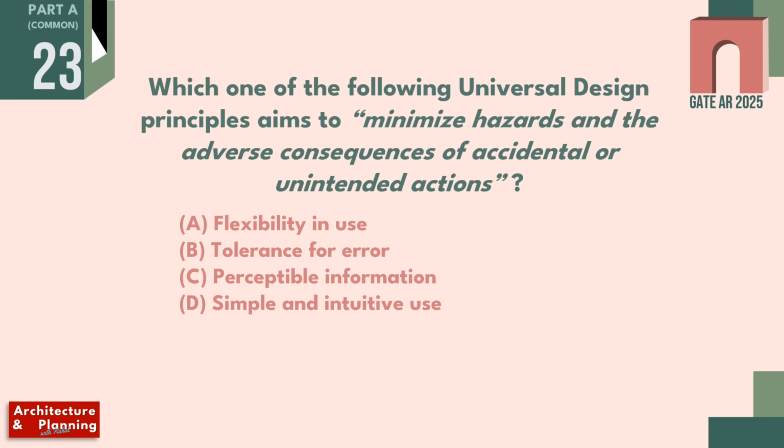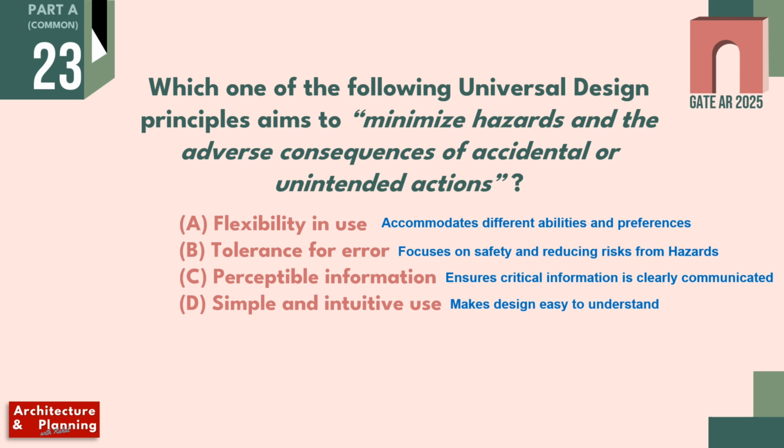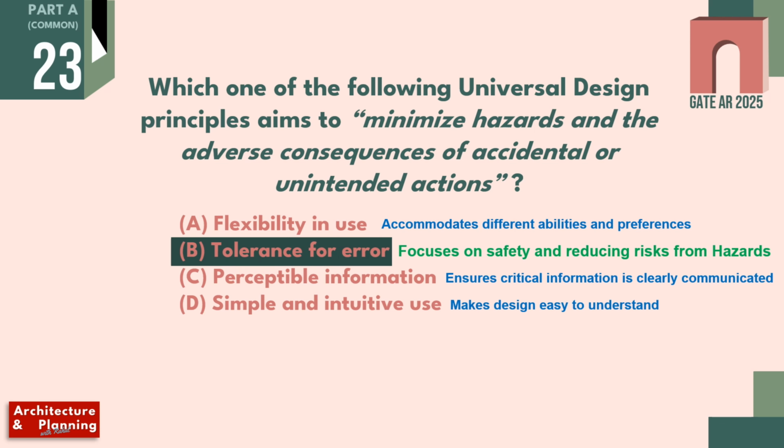Let's move to the next question. Which one of the following universal design principles aims to minimize hazard and the adverse consequences of accidental or unintended actions? So out of the given options, option B, tolerance for error, focuses on safety and reducing risks. Therefore, the correct answer is option B. Let's move to the next question.